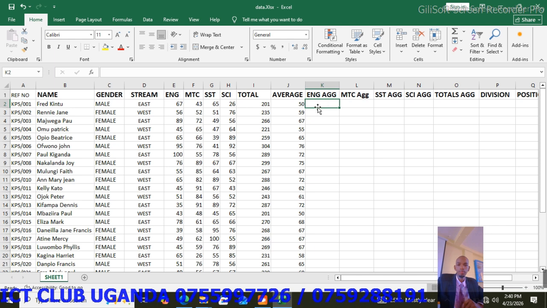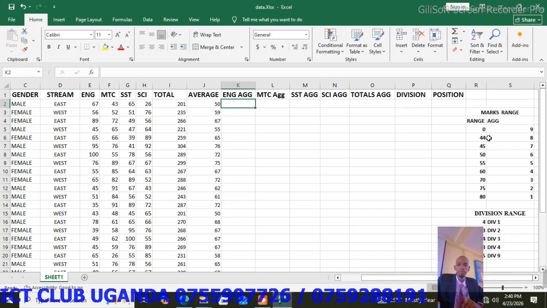aggregate. We want to get the aggregate of the marks for English. But for us to get them, we must be having a grading system somewhere. So if you try to scroll, there is a table array here having the range and the aggregate. It is what we are going to base on, and the appropriate function we can use to bring this out is called the VLOOKUP function. We want to determine the 67 marker here is falling under what category according to our range here.